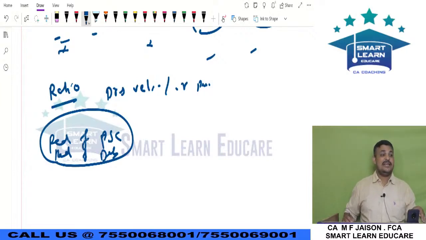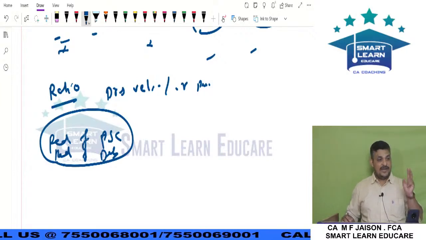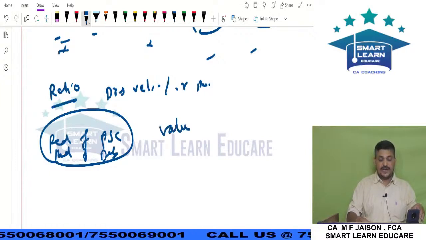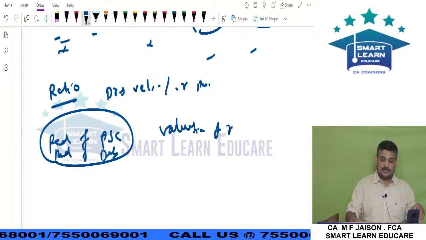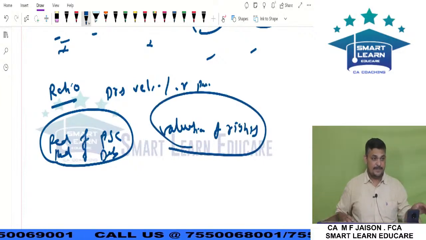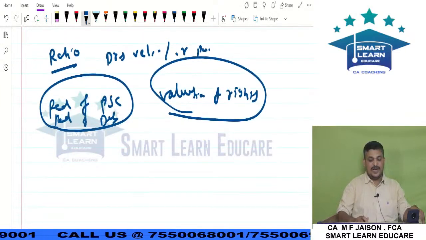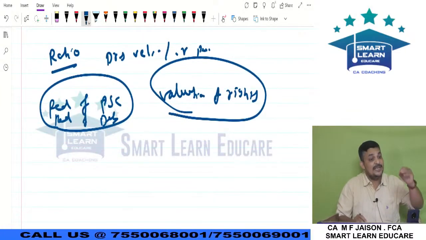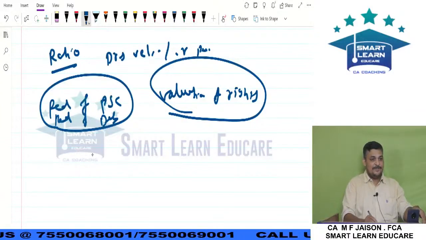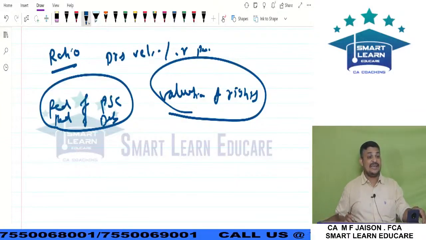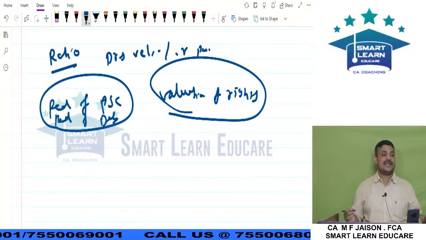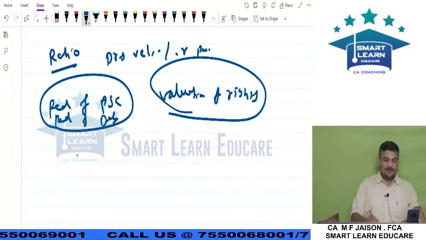I just want to tell you that for bonus issue and rights issue, there is a high chance that a valuation of rights question will come for 5 marks this time. You know the valuation of rights, because we did this in EPS also. It is the same concept: the computation of the theoretical ex-rights price. On the same basis you should calculate.